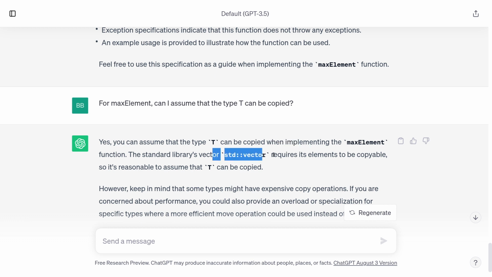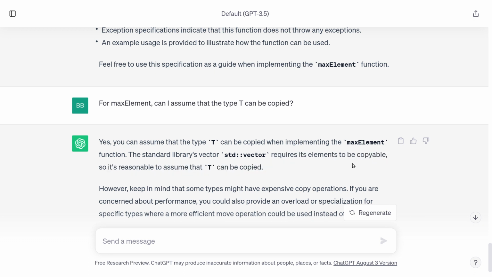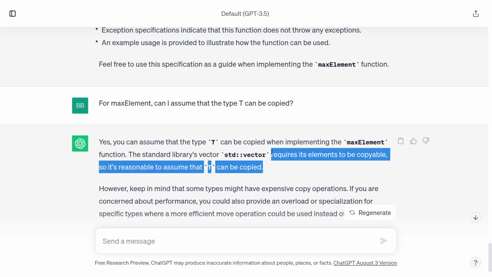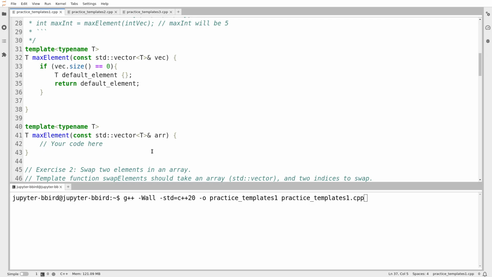It turns out that it's claiming that vector requires its elements to be copyable, which I don't actually fully agree with. There's a little bit of nuance to this statement that ChatGPT, this is a bit too definitive of a statement, but okay. So what I was getting at with that question, with that clarification, and you can see why my previous attempt at a video like this went off the rails. You need a lot of these clarifications for this sort of exercise to make sense at this level. What I'm getting at is, am I allowed to store a copy, to make a copy of the elements of this vector? We know that some types can't be copied.